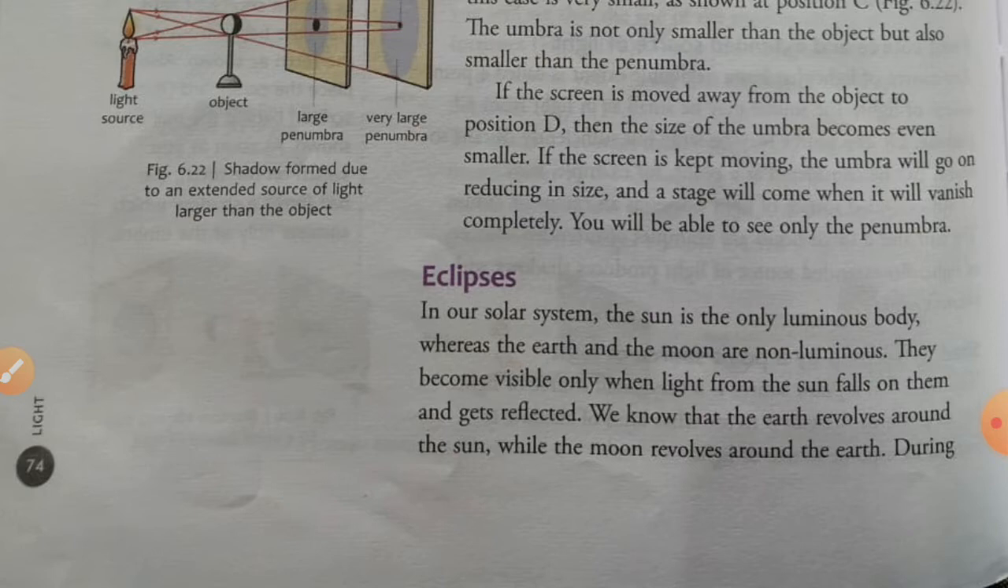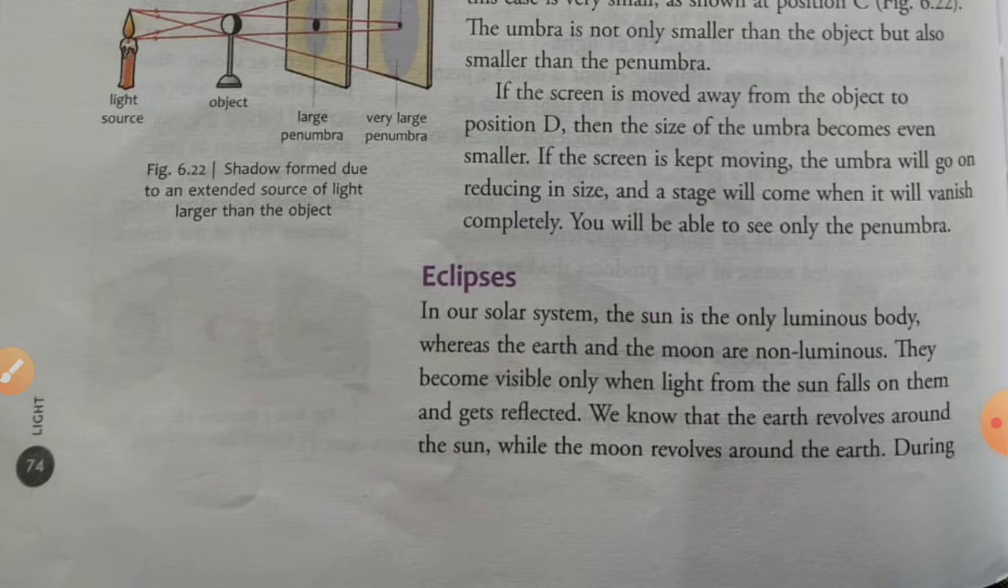As I said, they become visible to us only when the reflected light from the sun which falls on them comes into our eyes, so that everyone is able to see the earth and the moon. We know that the earth revolves around the sun while the moon revolves around the earth.